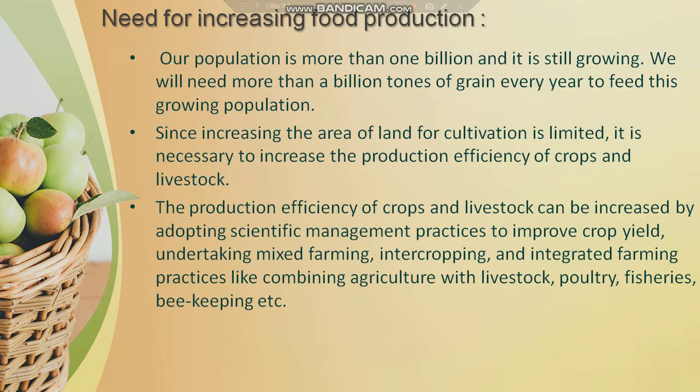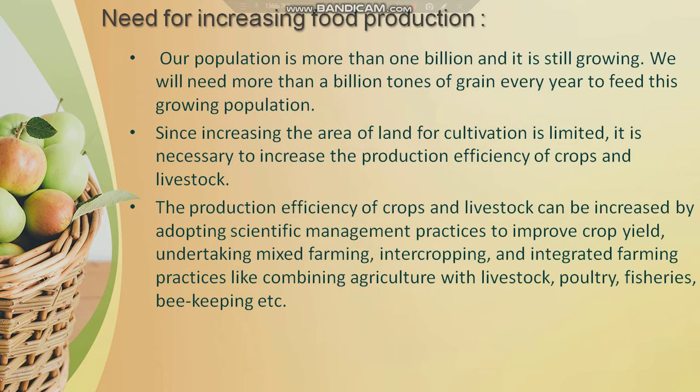The production efficiency of crops and livestock can be increased by adopting scientific management practices to improve crop yield by following mixed farming, intercropping, and integrated farming practices like combining agriculture with livestock, poultry, fisheries, beekeeping, etc.